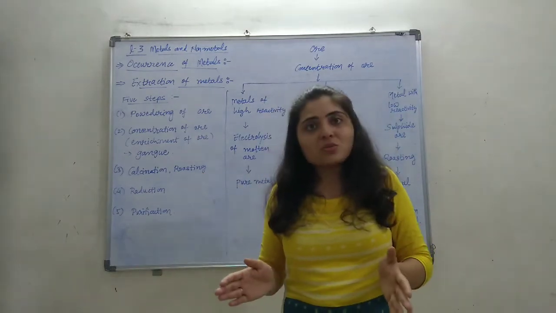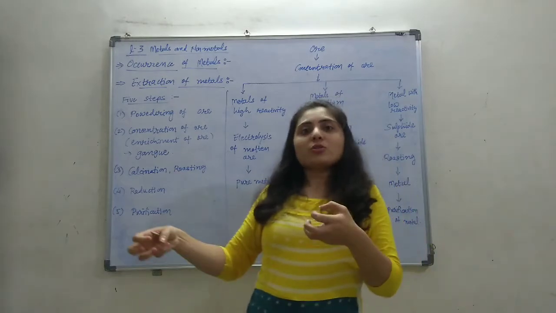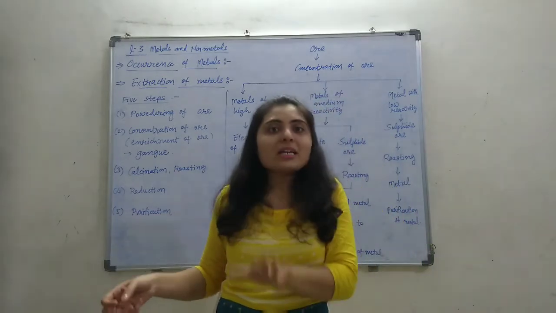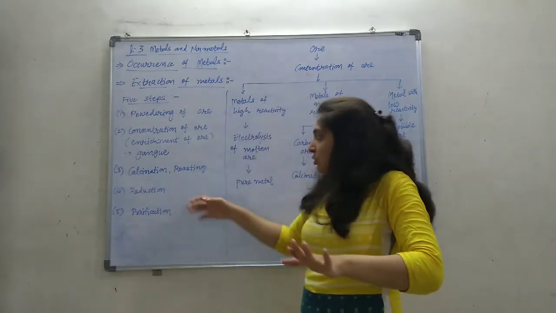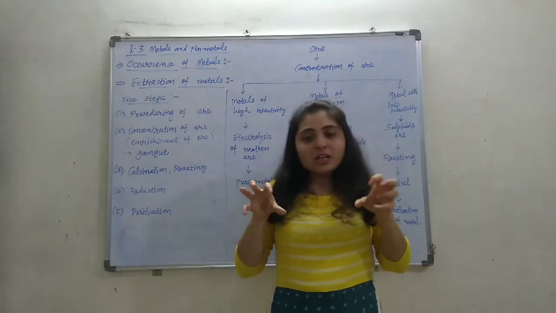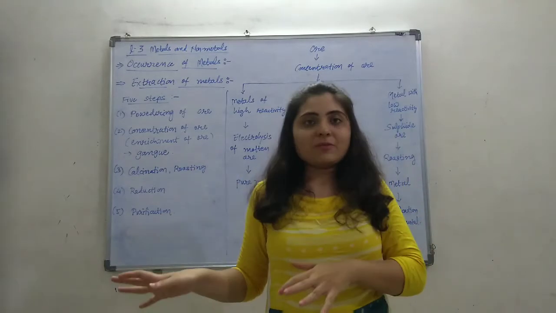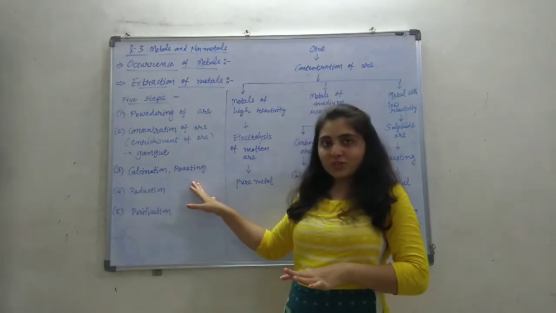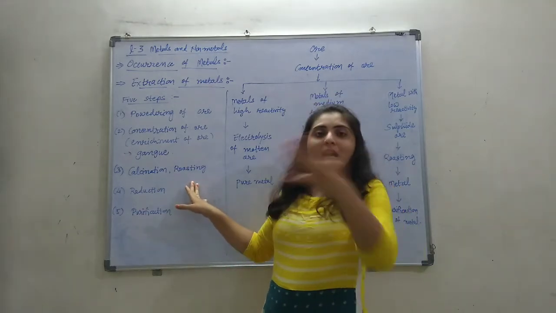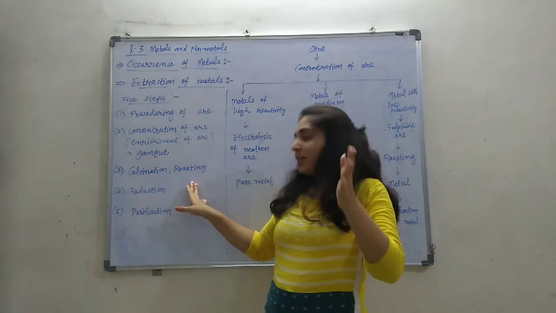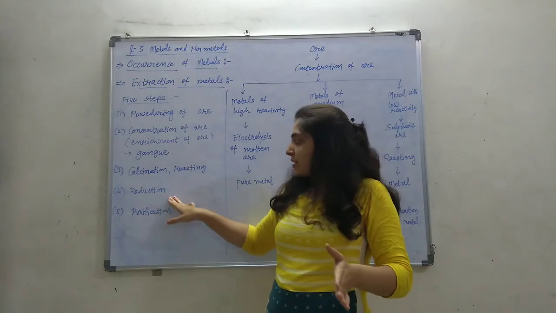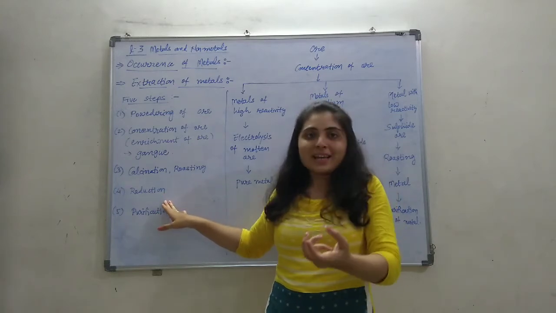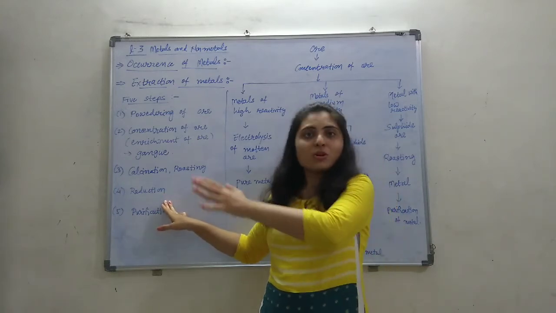Why are we converting into oxide form? Because removal of oxygen, that is the reduction process, is quite easy. So we convert all the forms to oxide form, and then the reduction process is done. After calcination and roasting, the metal is in oxide form, and the next step is reduction, removal of oxygen.